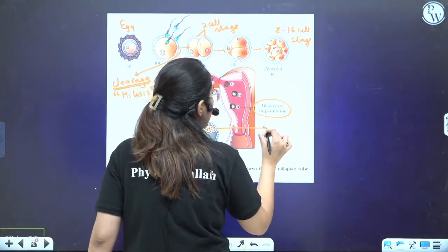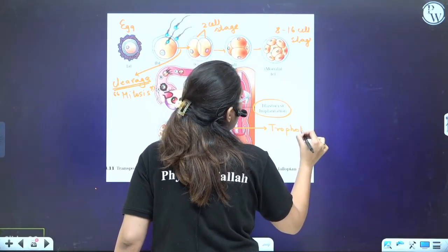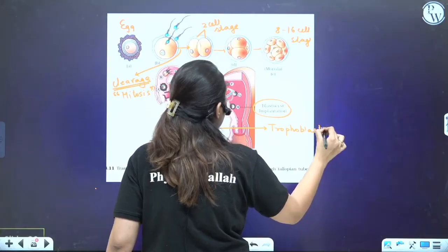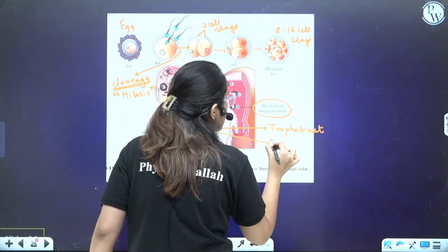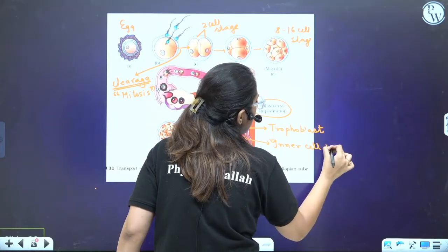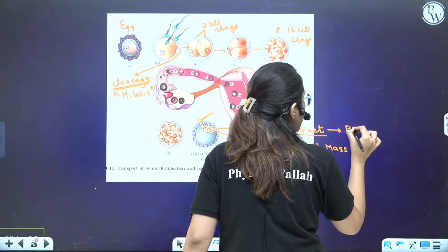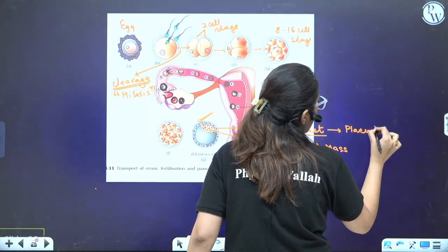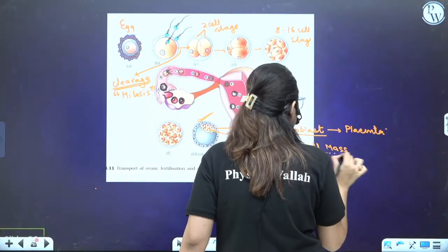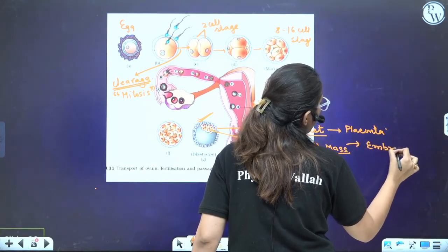The outermost layer will be termed the trophoblast or the trophectoderm. This inner part will be termed the ICM, inner cell mass. The trophoblast forms the placenta and the extraembryonic membrane, and the inner cell mass forms the embryo.